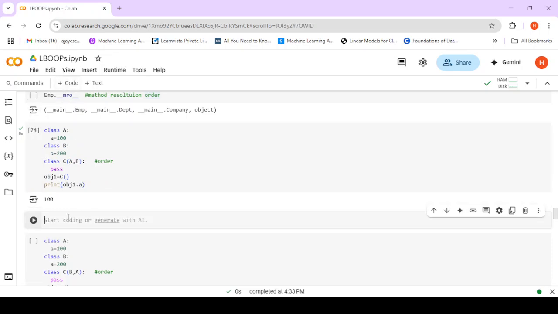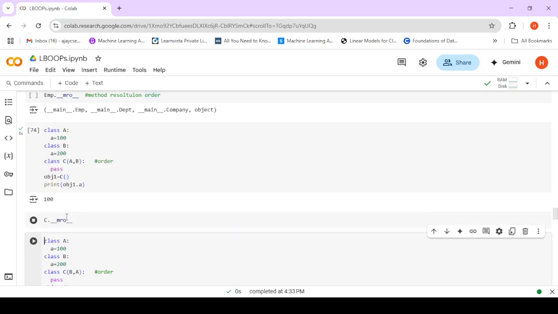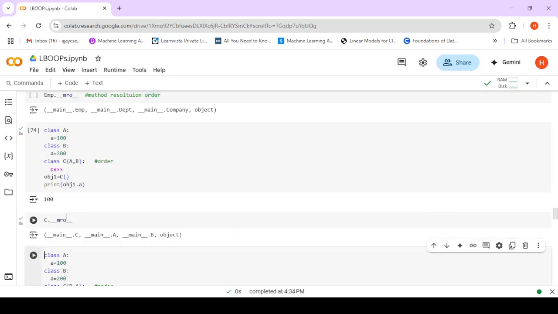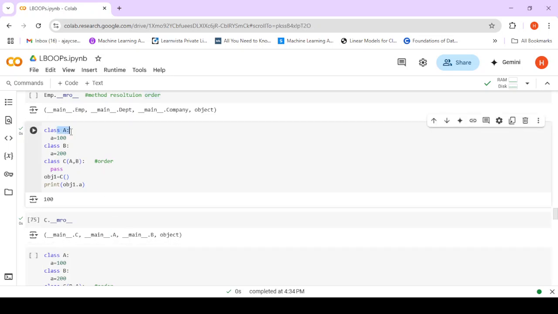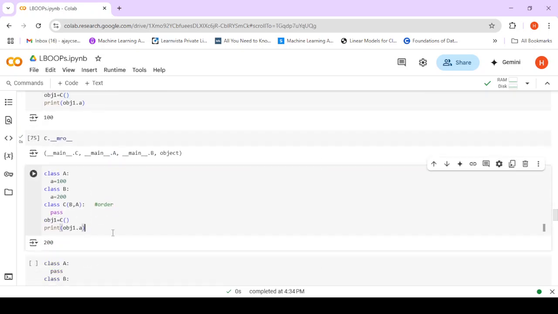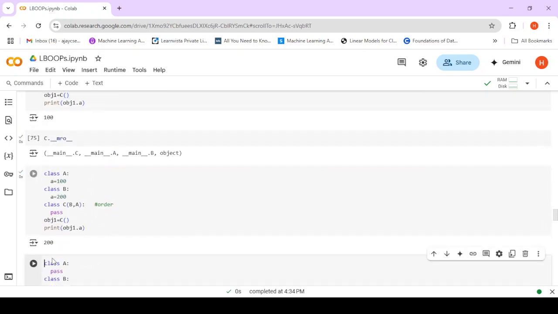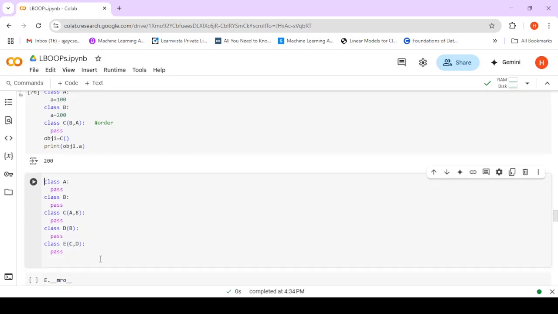If I try to display C.__mro__, it shows C, then A, and then B. Now C is not having its own A variable. So it will look for A in class A, and then it finds it and so it displays it. Vice versa, if it is B comma A, then 200 will be taken.